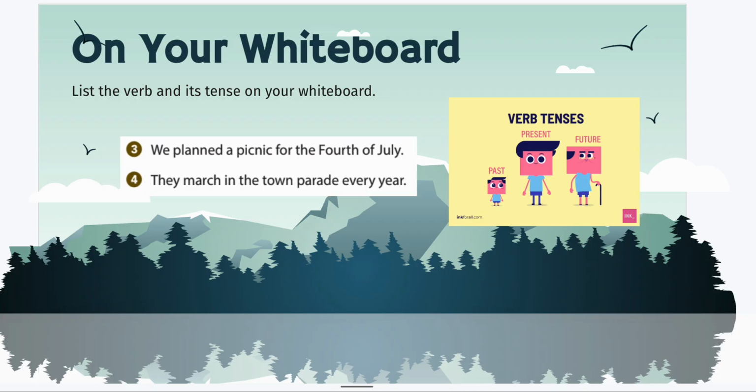Your next one is we planned a picnic for the 4th of July. They march in the town parade every year. Write the verbs and their tenses on your board.